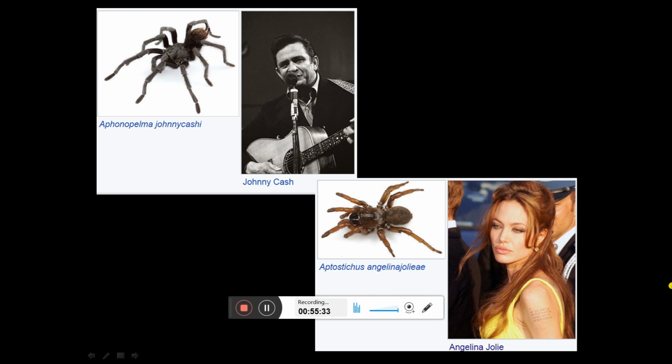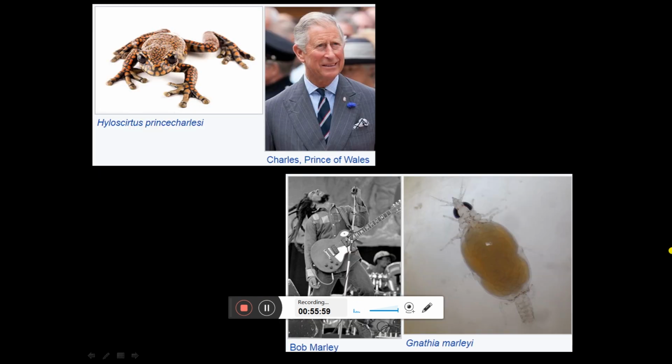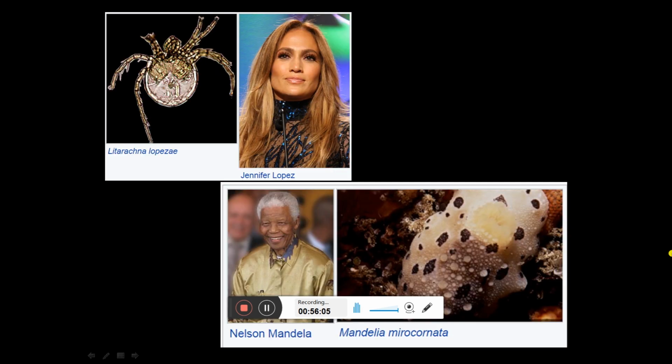Similarly, for the rock star Johnny Cash, a beautiful spider is named after Johnny Cash. Again, a beautiful spider species is named after Angelina Jolie. So you can satisfy your interest. If you are interested in film, you can show your love for a film star by naming a new species in his or her honor. There is a spider species named after Barack Obama. There is a small fly species named after Bill Gates. Several examples: Prince of Wales, there is a frog species, Prince Charlesy, Bob Marley. There is a small mite species named after Jennifer Lopez.